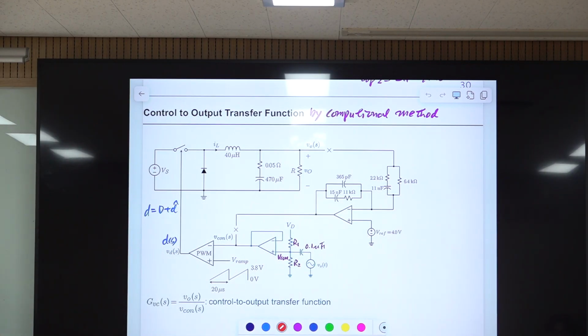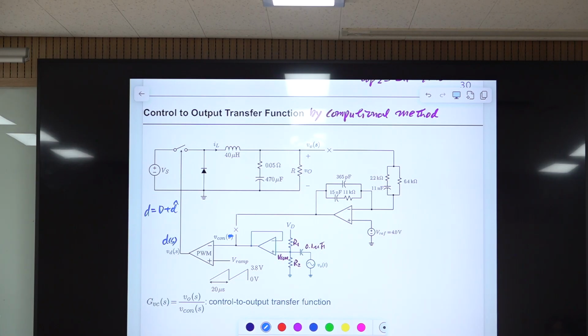At this point, Vcon is a control voltage, but this is actually a combination, a sum of two components, and somehow I moved that to here. The component is, okay, let me use V1. It's confusing.